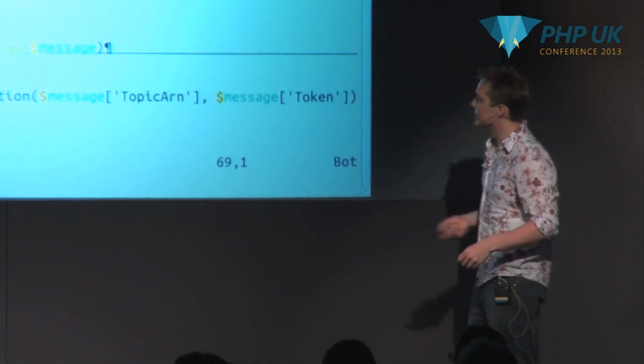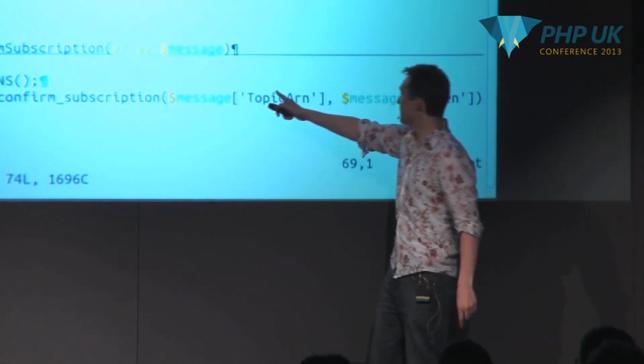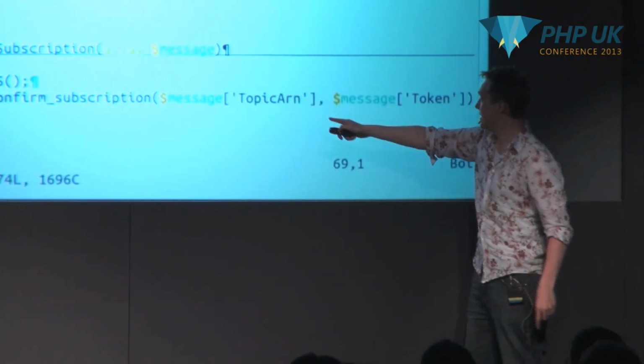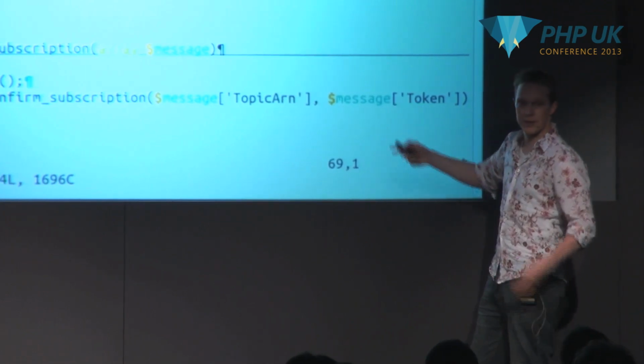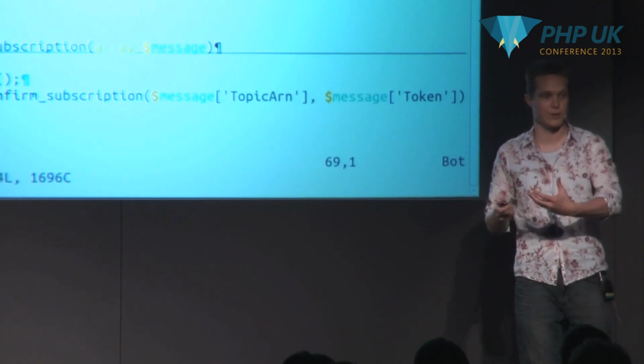So let's just take a look at what it's doing there. You can see it's pretty simple. All we do is send confirm subscription. We need to send back the message, the token that we were given, so that we know that the confirmation is actually coming as a result of the request that we were given.